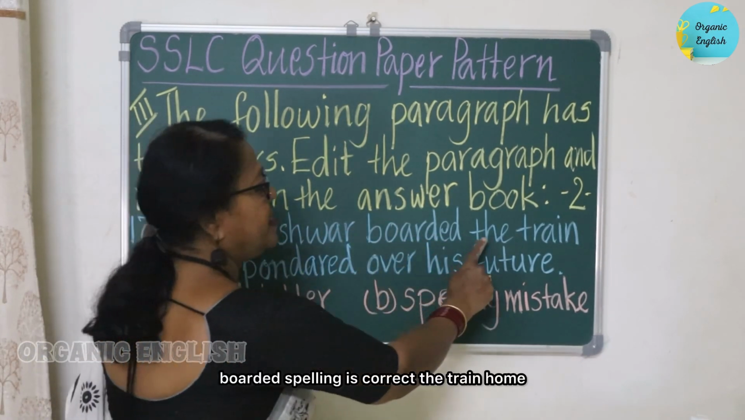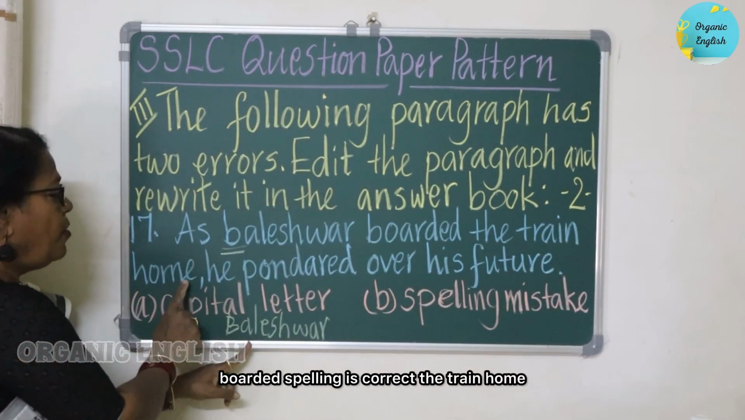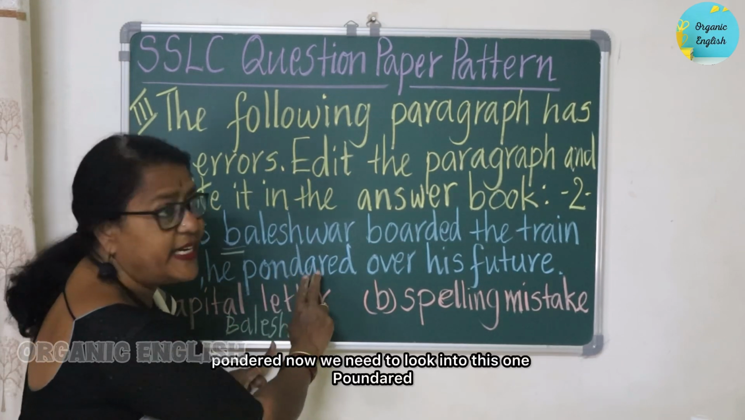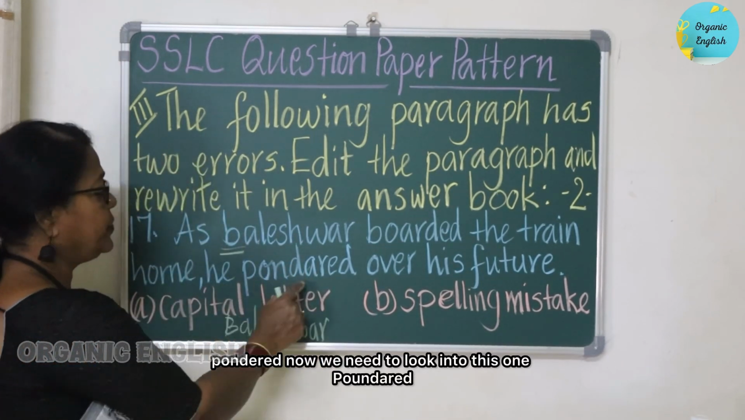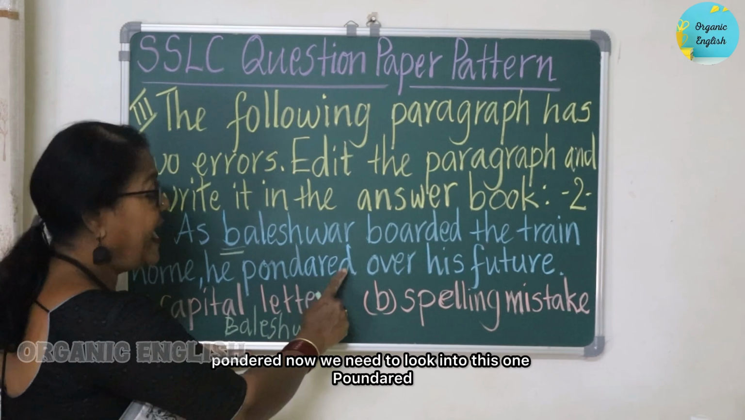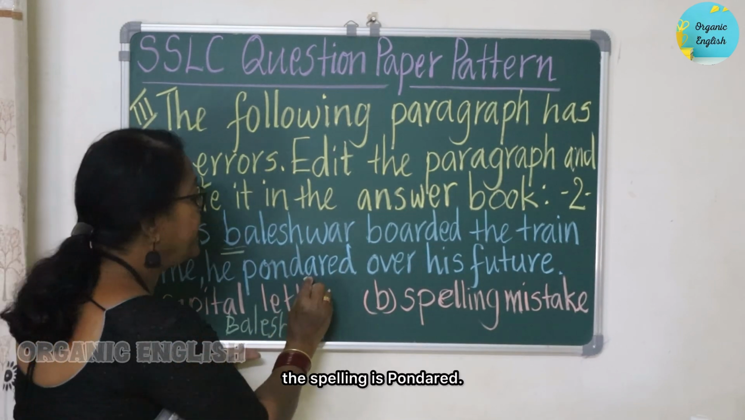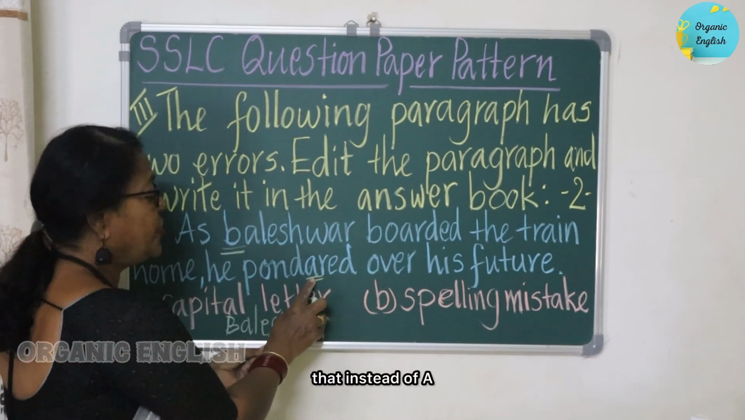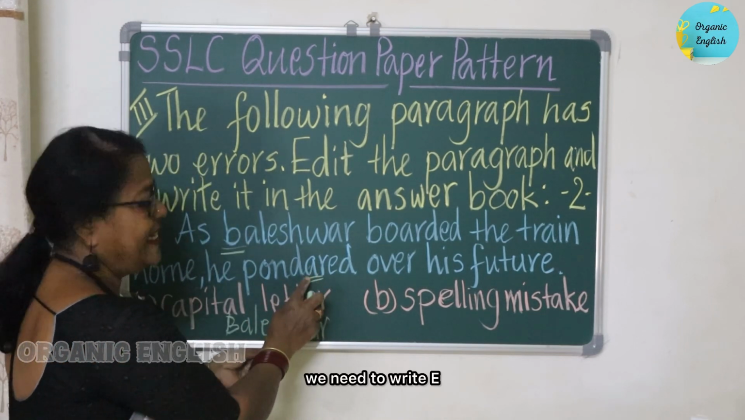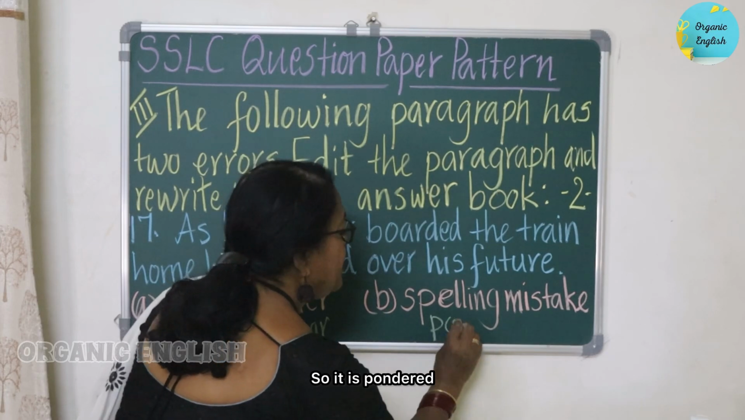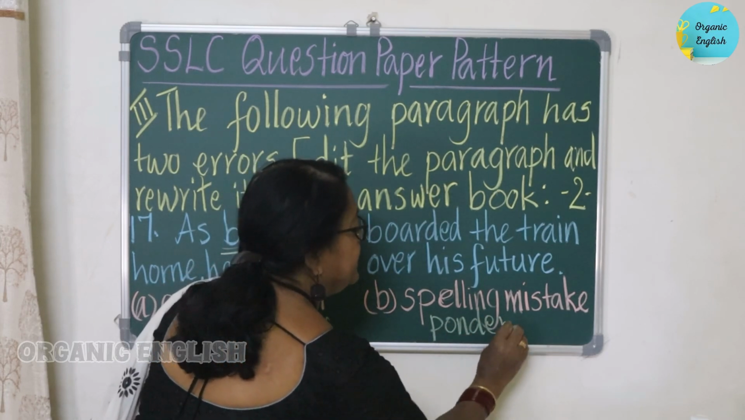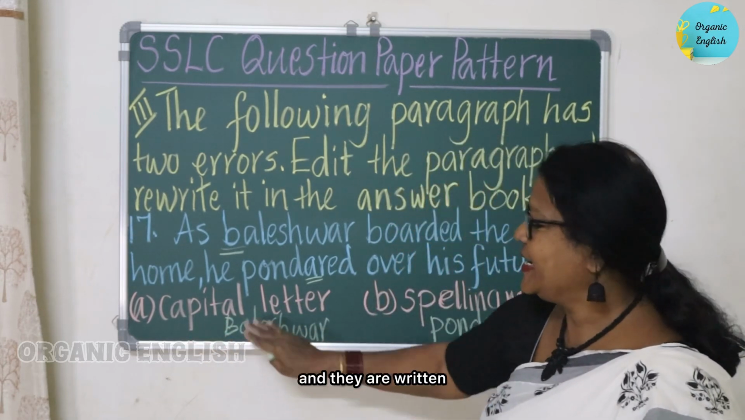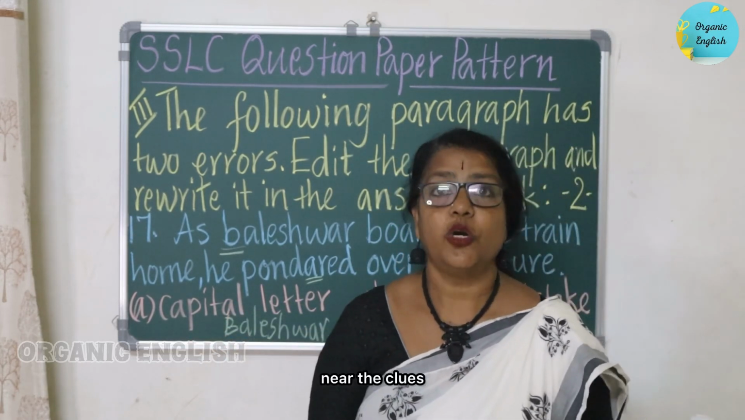Boarded spelling is correct. The, train, home spellings are correct. He, pondered. Now we need to look into this one. Pondered. The spelling mistake is that instead of A, we need to write E. So it is pondered. Both the mistakes are identified and they are written near the clues.